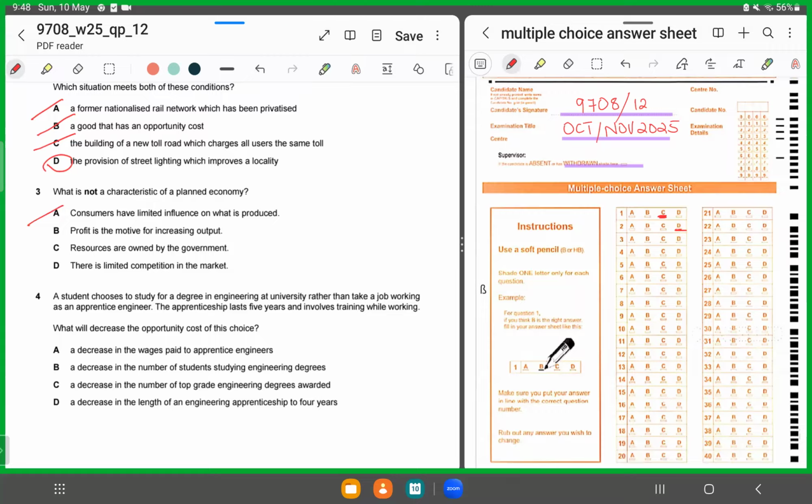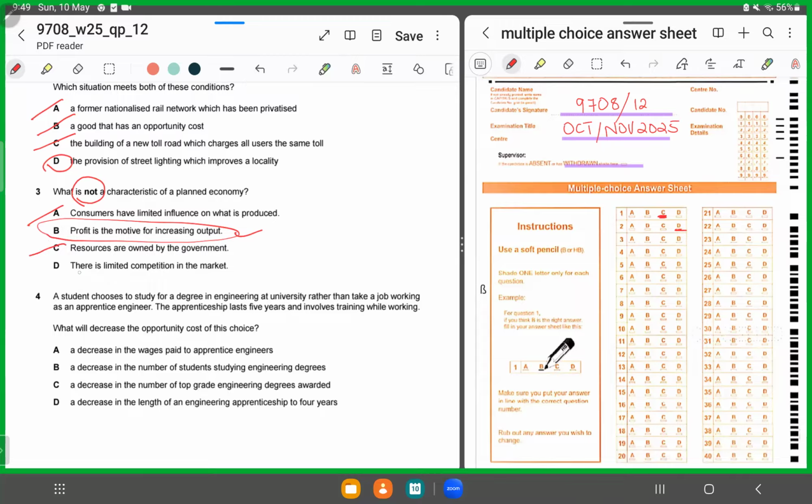Yes, that's the correct answer because a command economy is not profit oriented. That's the feature of a market economy. So yes, that's the correct answer, but we'll see why it can't be C and D. C says resources are owned by government. That's correct, but here the question is asking which is not a characteristic, and resources being owned by the government is a characteristic of a planned economy. So we'll chop C.